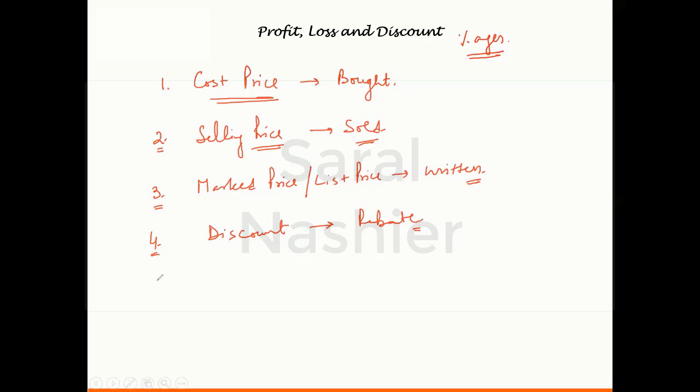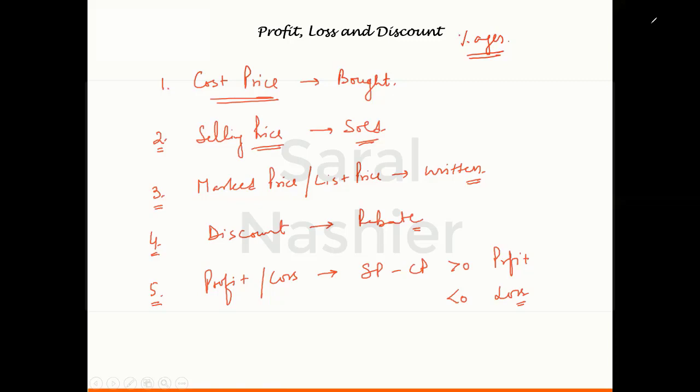And once you have the selling price with you, you have the cost price with you. The difference of the two is called the profit or loss, depending upon which one is greater. So you can say that loss is nothing but a negative profit. So selling price minus cost price, if it is positive, that means it's a profit. And if it is negative, that means it's a loss. So this is what profit or loss is. These are some of the basic terms that are used in profit, loss and discount. I hope you are well aware of these. I'm just brushing them up for you.